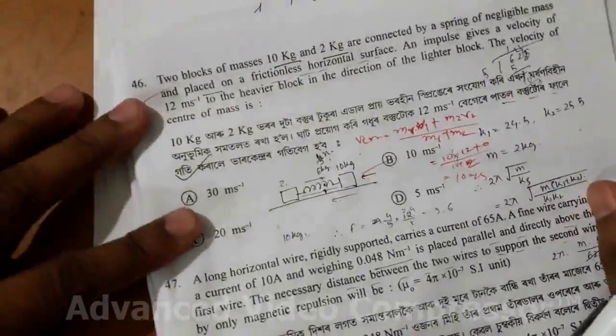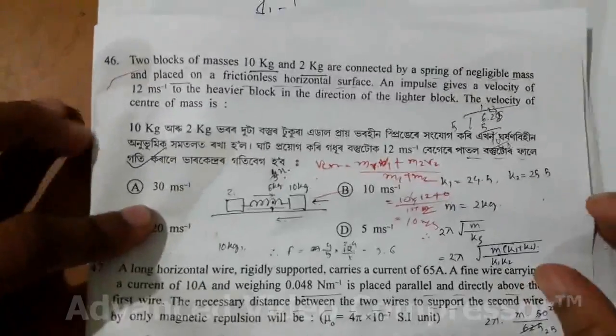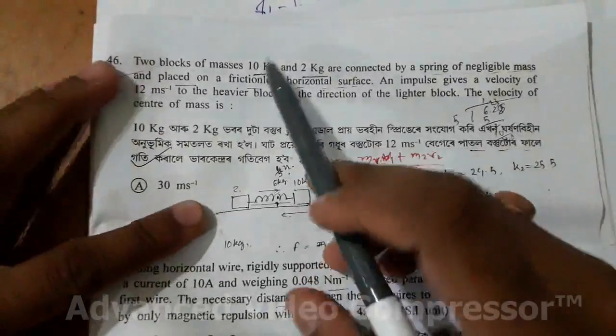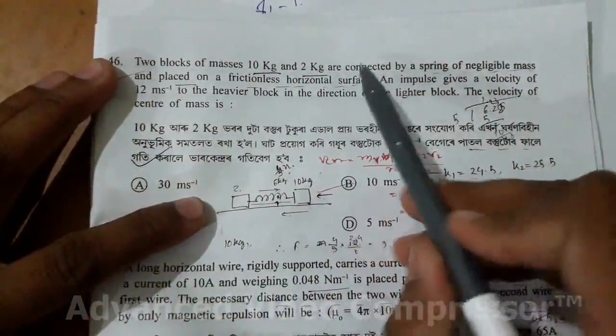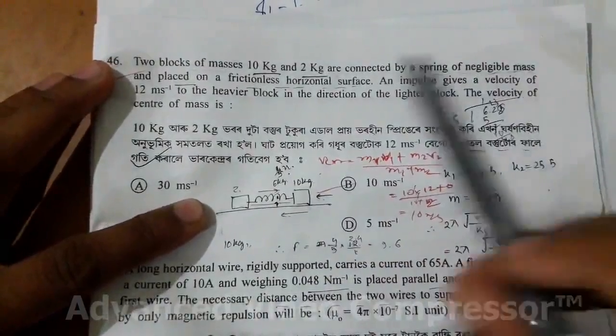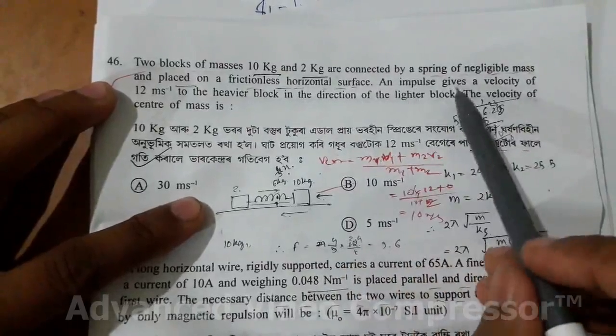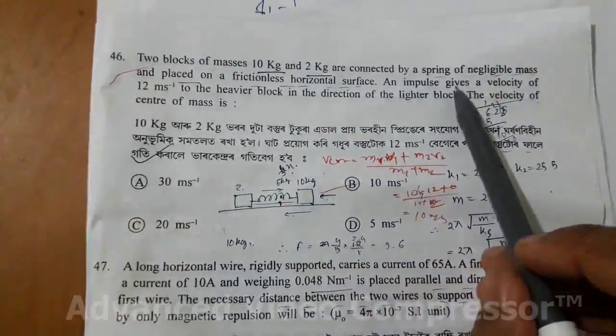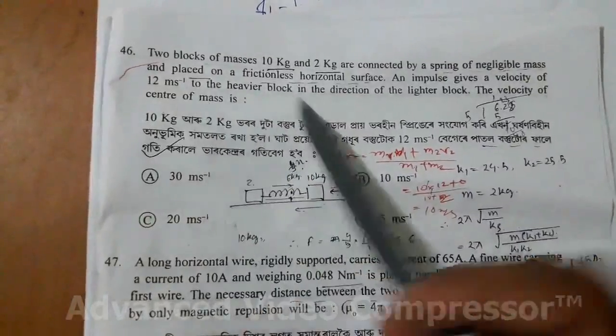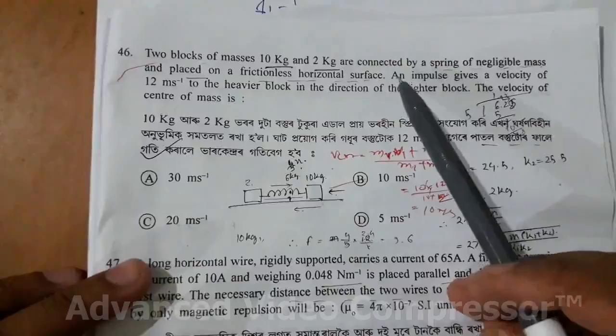So next, coming to the next question. 2 blocks of masses 10 kg and 2 kg are connected by a spring of negligible mass and placed on a frictionless horizontal surface. An impulse is given, an impulse gives a velocity of this. Okay, just read the question.